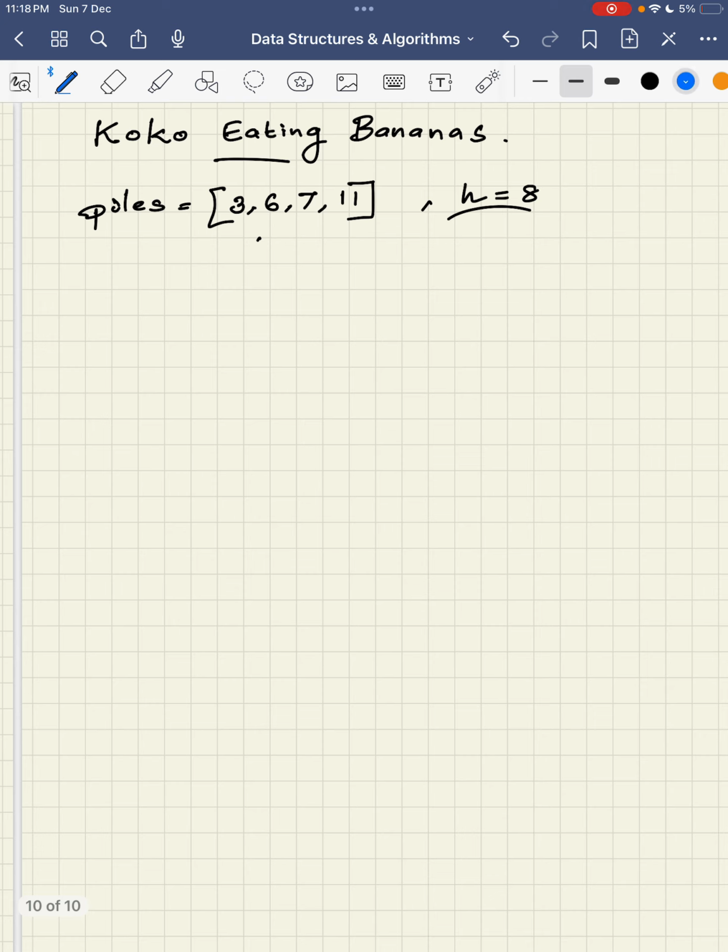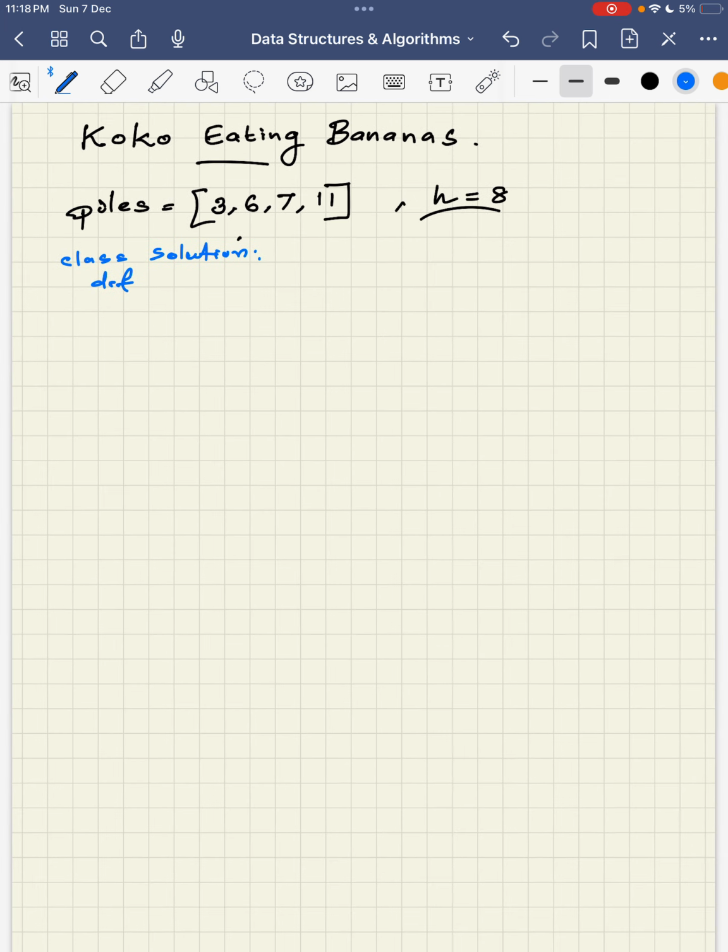This is the class definition and all. Class Solution and the method inside the class. Okay, define minimum eating speed. And what are the parameters?